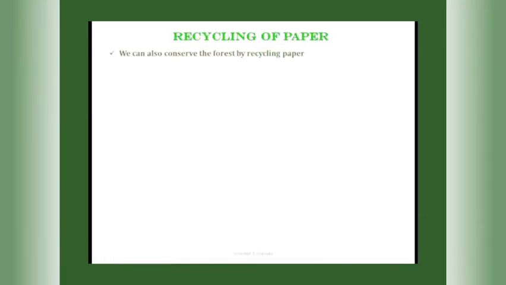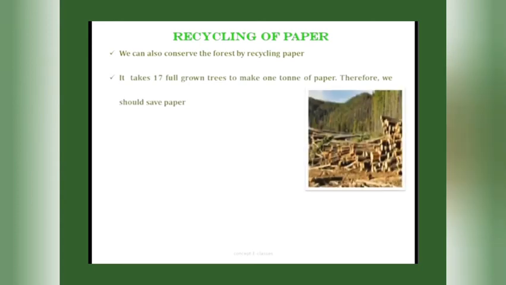So we saw how the government has established certain areas like national parks and wildlife sanctuaries to conserve the forest as well as wildlife. How can we help in conserving forests? One method is by recycling paper. How is that possible? It takes about 17 full-grown trees to make 1 ton of paper. Therefore, we should save paper.